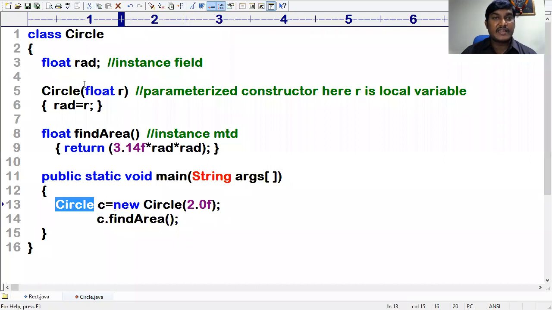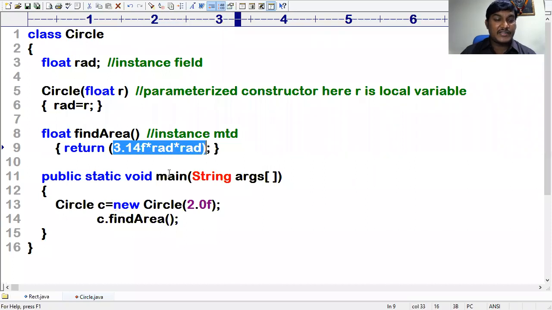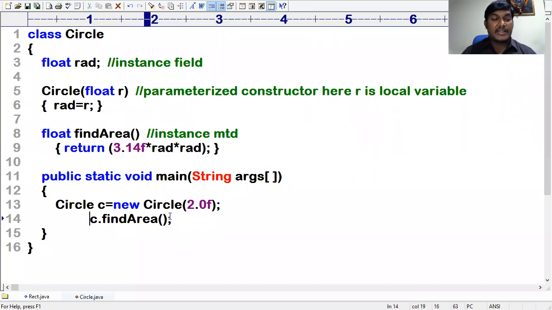Type of c is Circle. It jumps to the Circle class, searching for findArea. What is the value of rad? Rad is already initialized with 2.0. 2 into 2 is 4, into 3, 12.56. This calculated value is returned, and I want to store the returned value in area of circle.